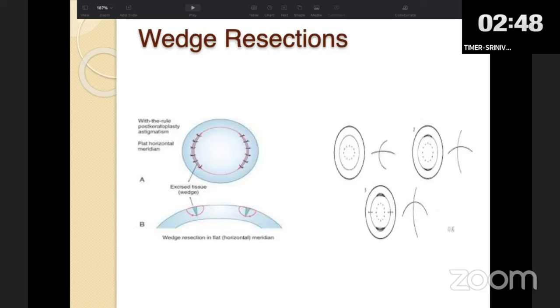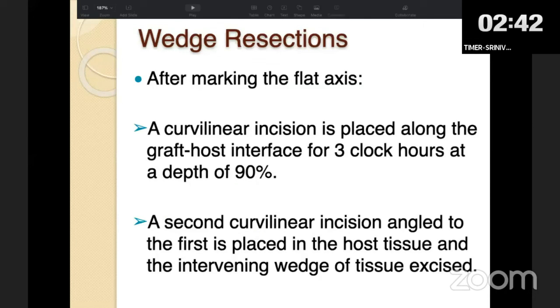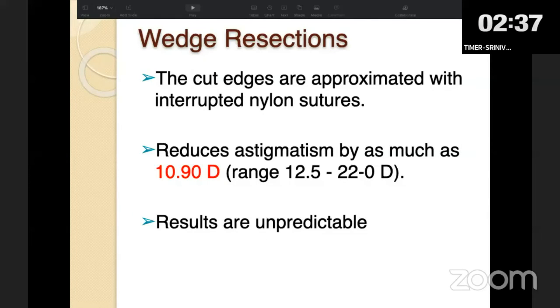This is usually done on the flatter axis, not on the steeper axis. This usually corrects up to 12 to 20 diopters of astigmatism. Again, as with any incisional keratotomy, wedge resection results are also very unpredictable, so it is not a very preferred technique to treat astigmatism.